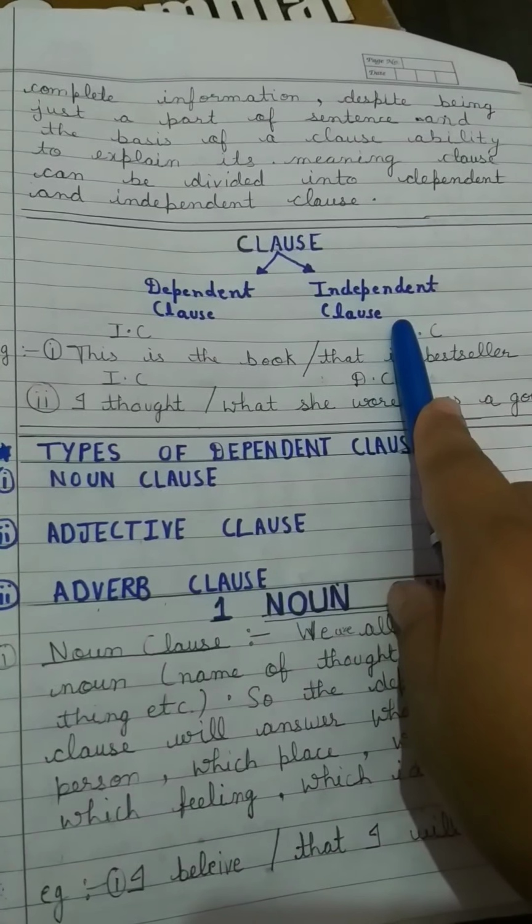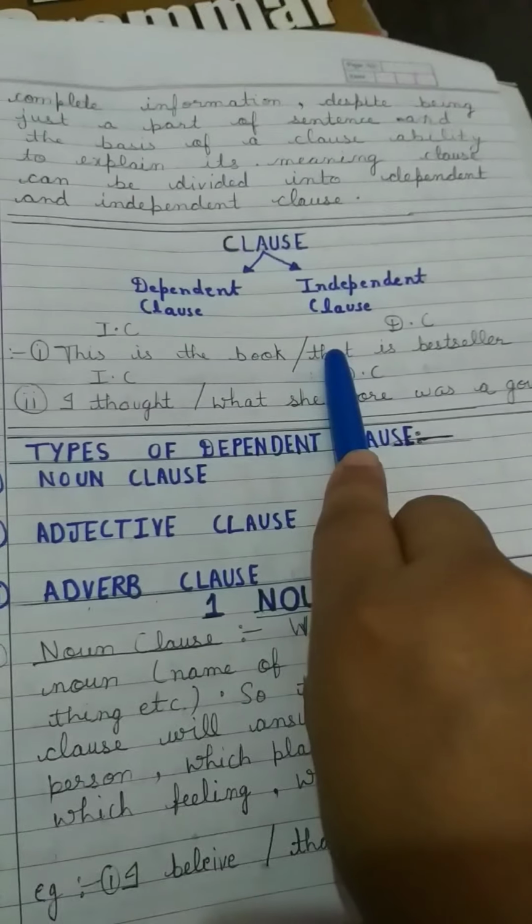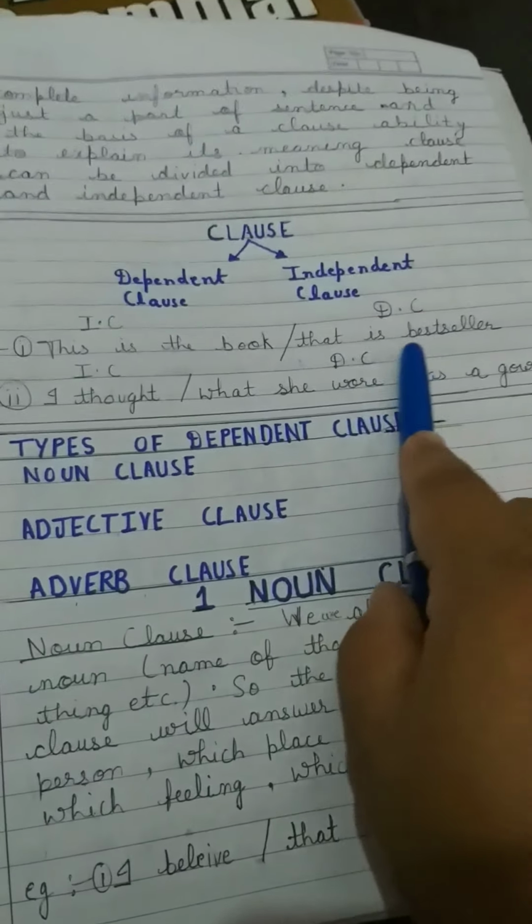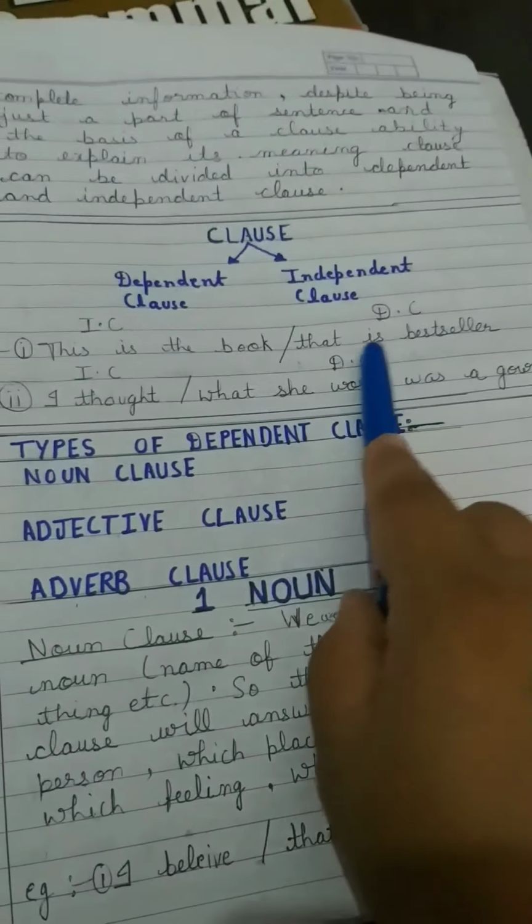This is the book that is bestseller. If you look at only this part of the sentence, that is bestseller, it is not able to explain its meaning completely. We are not able to understand what is bestseller. Now if we look at the previous part, this is the book, then we will be able to understand the complete sentence properly. So a dependent clause will depend upon the principal clause to complete its meaning.